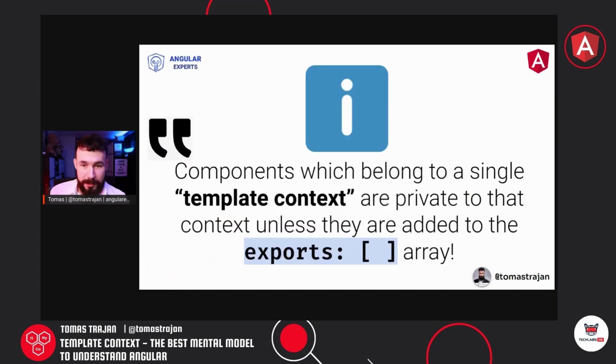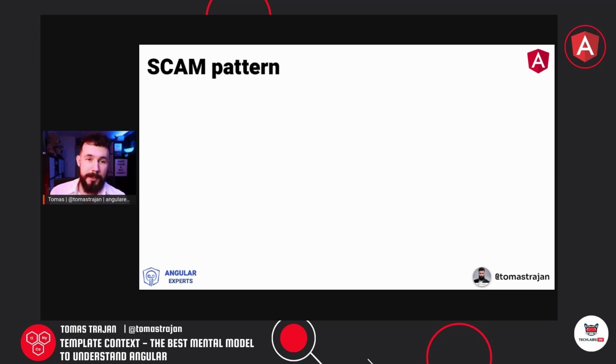So the components which belong to a single template context are private to that context unless they are added to the exports array. That's a very important property. Now, a little side note about the SCAM pattern, which stands for single component Angular module.